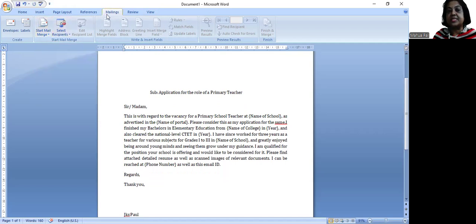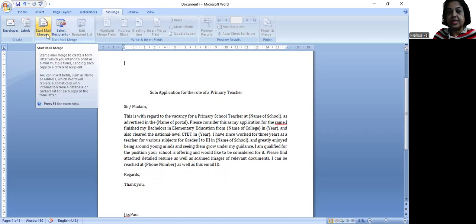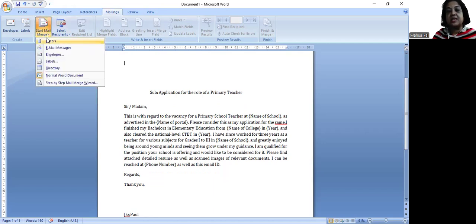Here we find this advanced feature of MS Word under mail merge. So under start mail merge we click, and we can see that we can have letters, email messages, envelopes, and so on. If you click on envelopes, you will get a provision to select the size of the envelopes. But right now we go for letter.